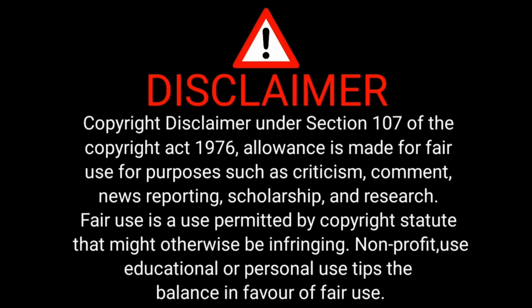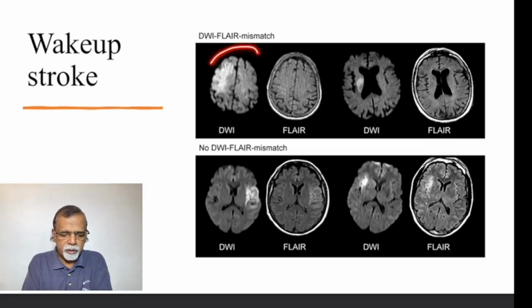So here you can see the diffusion weighted imaging, where you can see an area of ischemia, and in the FLAIR image, no lesions are found. This is what is called diffusion weighted imaging FLAIR mismatch. That is, in the diffusion weighted image you are seeing the abnormality, and in the FLAIR image you are not seeing it. Such cases are eligible for IV thrombolysis.